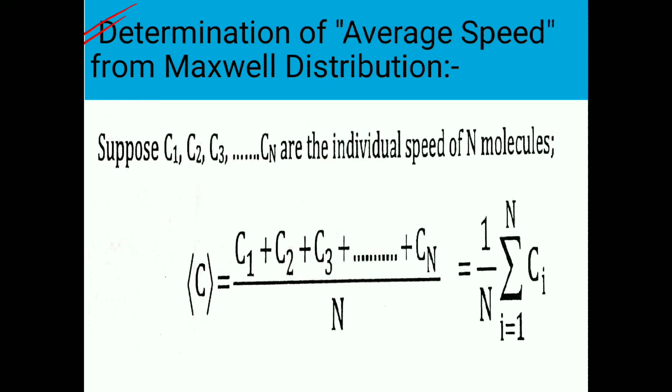So what is average speed? The arithmetic mean of the speeds of individual molecules is called average speed. Suppose C1, C2, C3 to Cn are the individual speeds of n number of molecules. So we know that C average will be equal to 1 by n summation i from 1 to n of Ci.